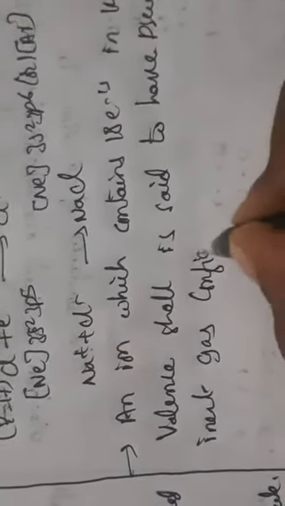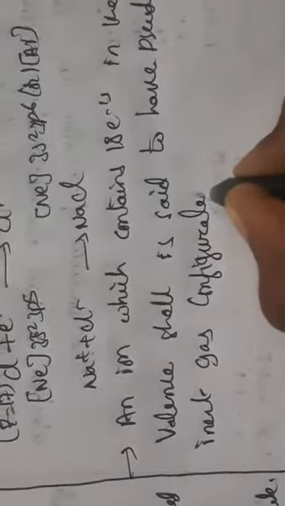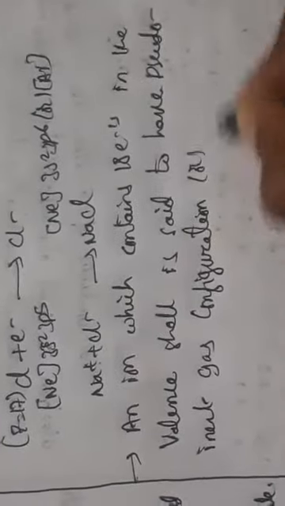Pseudo inert gas configuration or inert gas configuration. So what does that mean here?